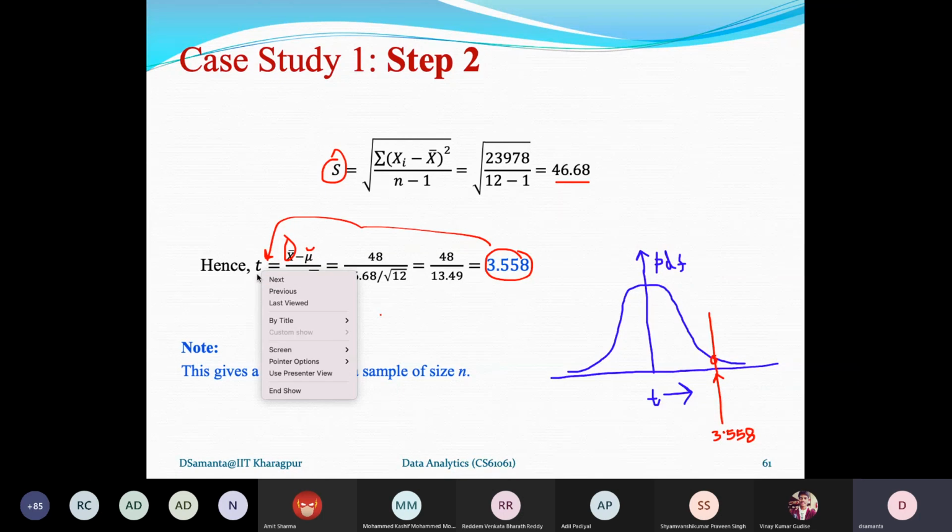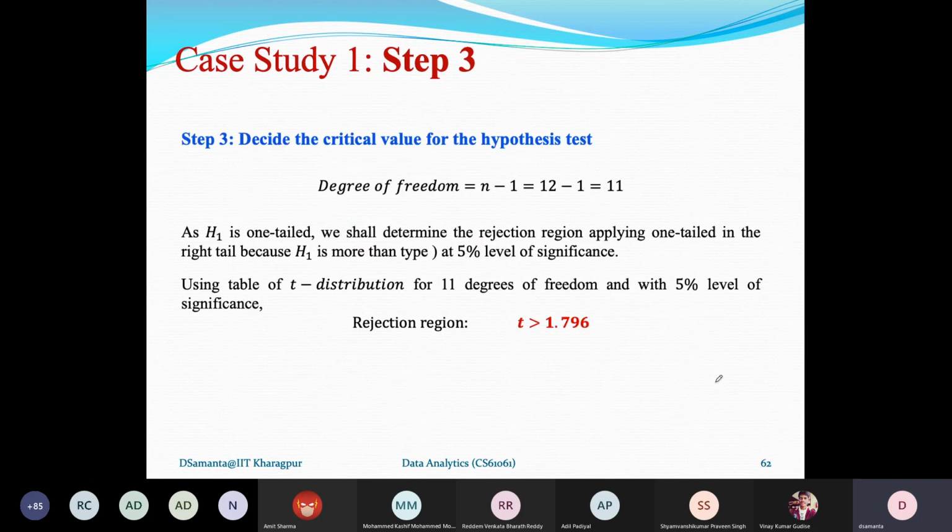Now this is the t value that we have calculated given the sample data. Here the t value is 3.58, as shown here. Now we have to check whether this t value lies in the rejection region or in the acceptance region. Our next step, step 3, is to decide the rejection region.